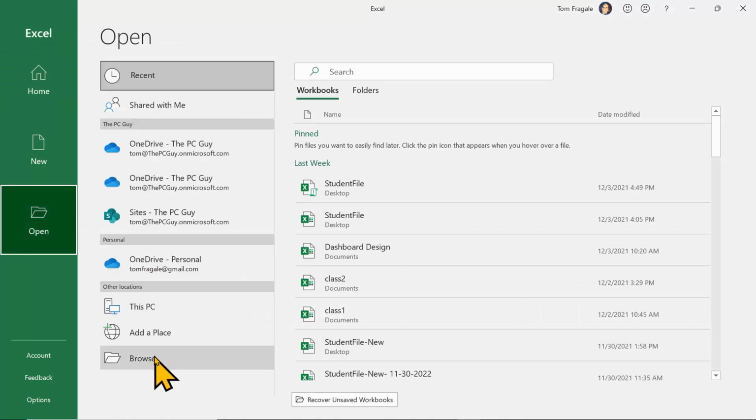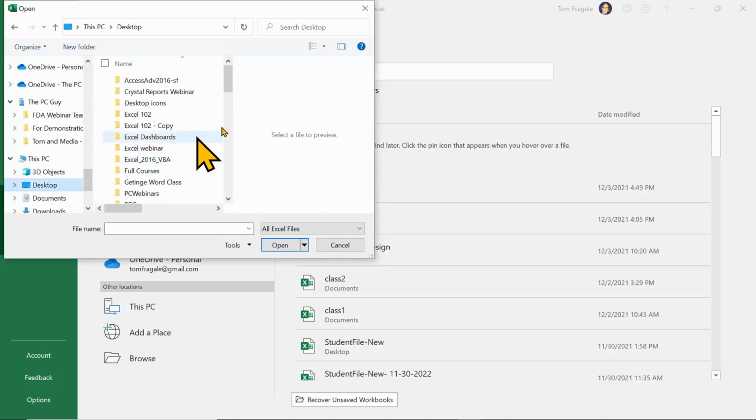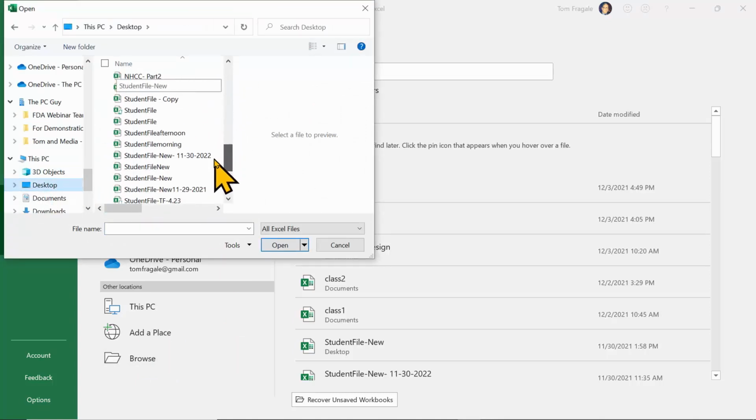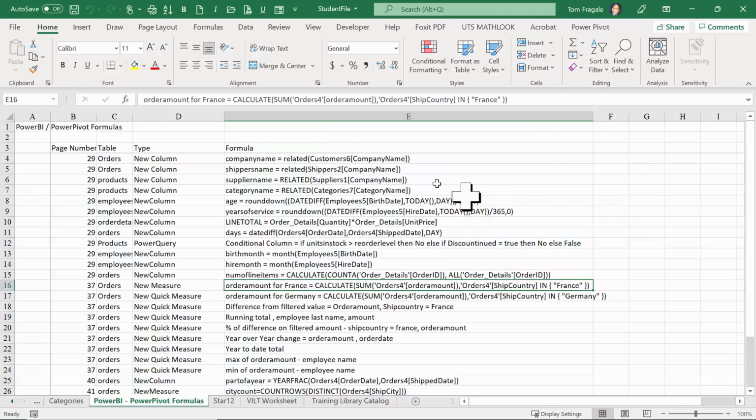So I'll pick on Open and then Browse. And mine's going to be on my desktop. And there's the student file. By the way, I try to make my mouse a little bit bigger for you so you can find my mouse. Also, sometimes during the class, I'll make my mouse do this, so you can find my mouse this way.